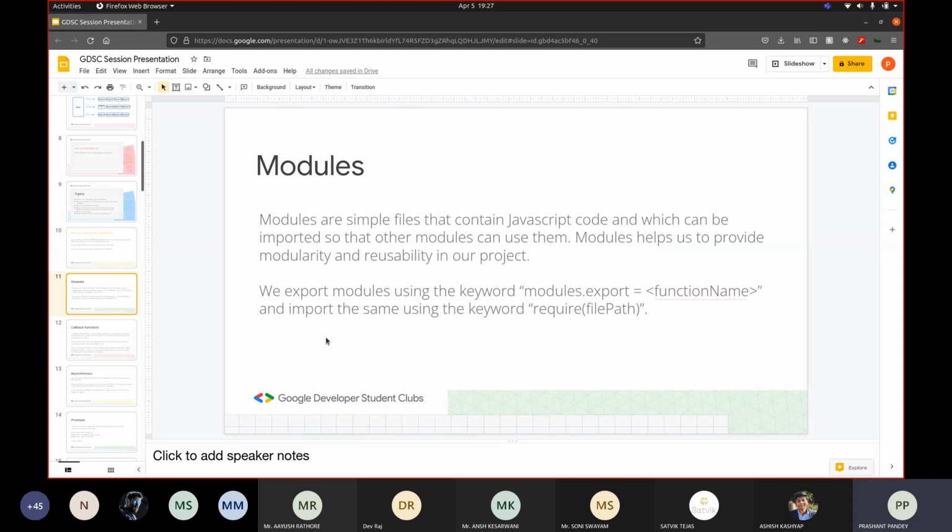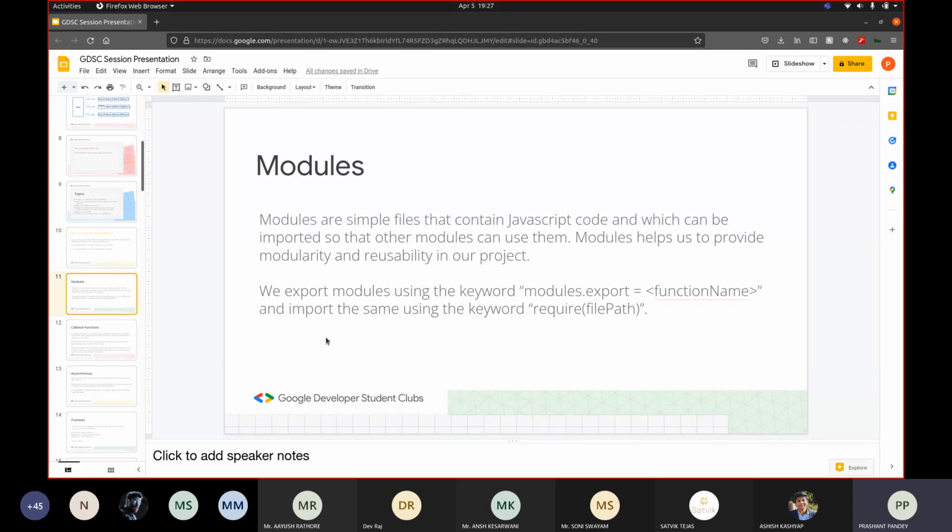So now we'll be moving to more advanced topics, or not advanced, but the topics which are important in order to become very good at using Node.js and making good backend servers. So the first topic that we'll be covering is modules. Many of you might be familiar with this term. In Node.js, modules are not rocket science to understand. It means files that contain code.